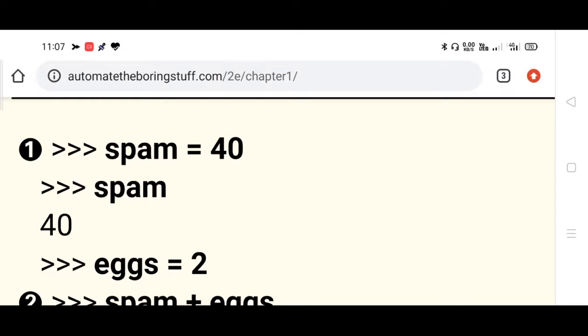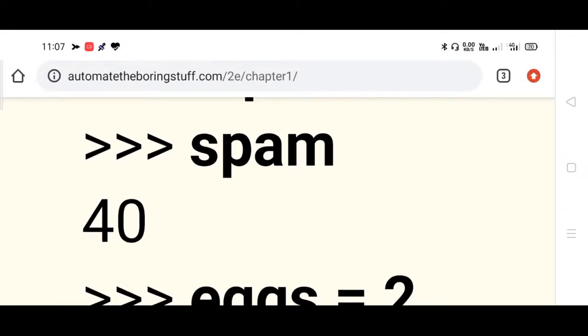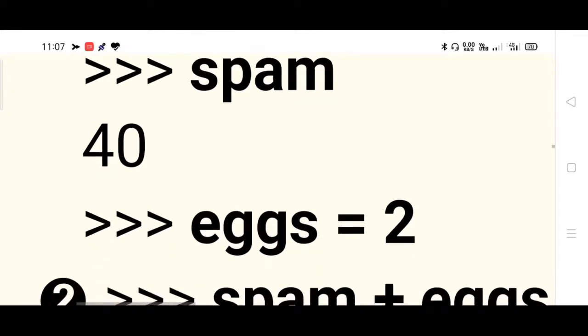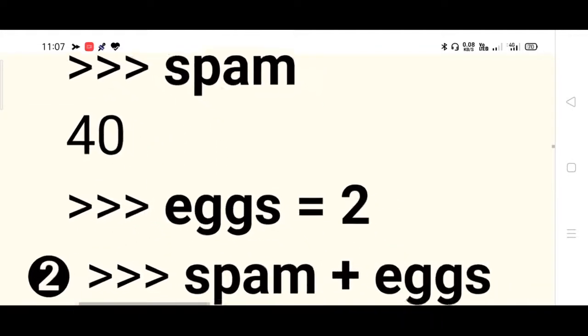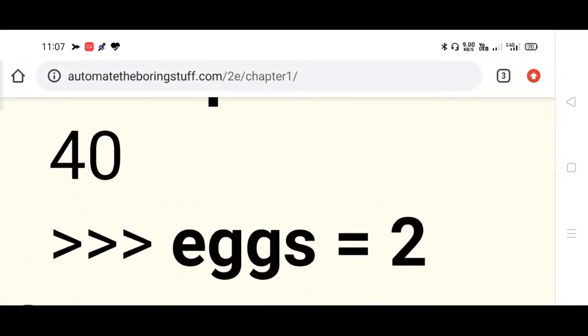Next you are accessing its content: just type spam. In the next line you will get the result, the value associated with spam, and that is printed. Next you are assigning one more variable. What is the name of the variable? x is the name, it can be anything. You can use a, b also, not an issue.